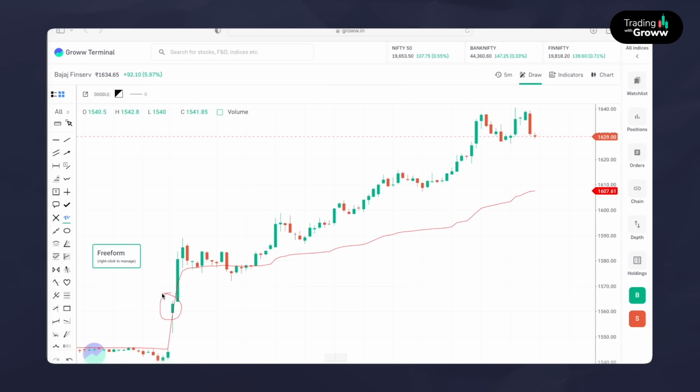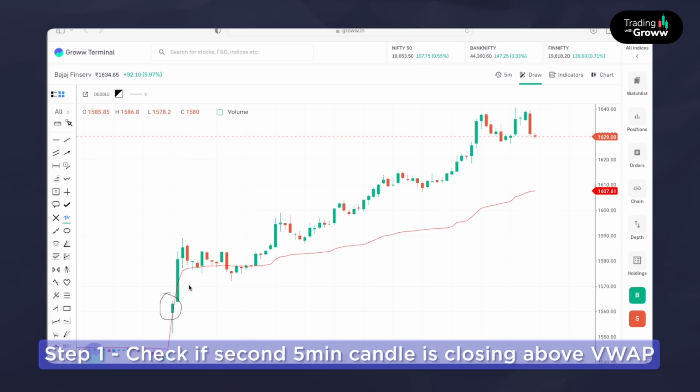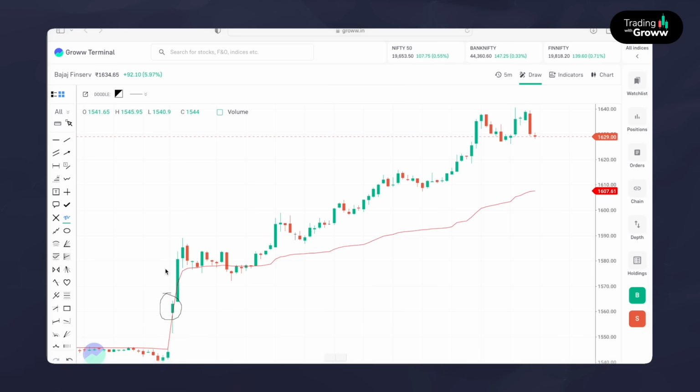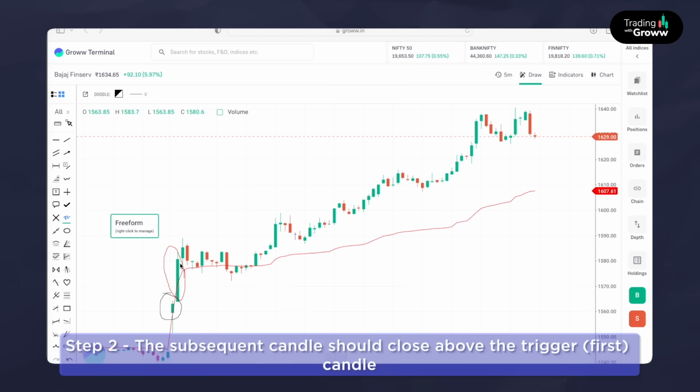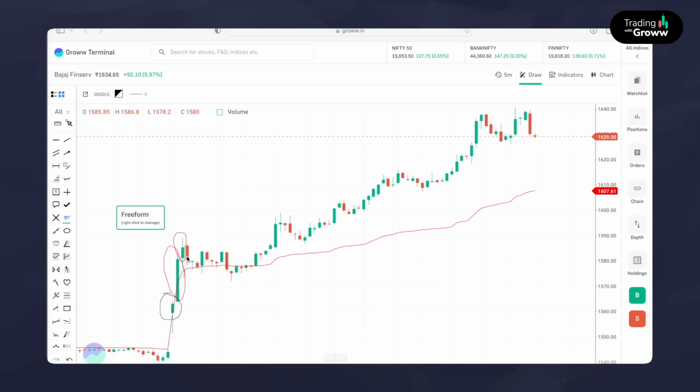After ignoring the first 5 minute candle, check whether the next candle is closing above the VWAP. Yes, this specific candle has closed above VWAP. So the first condition is met. The next condition is that the second candle should be closing above the previous candle. Obviously, the second candle, this green candle, has also closed above the previous candle.